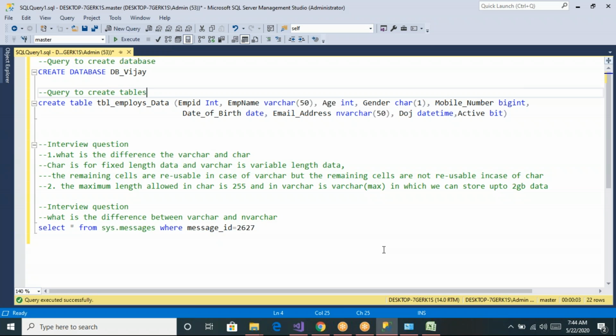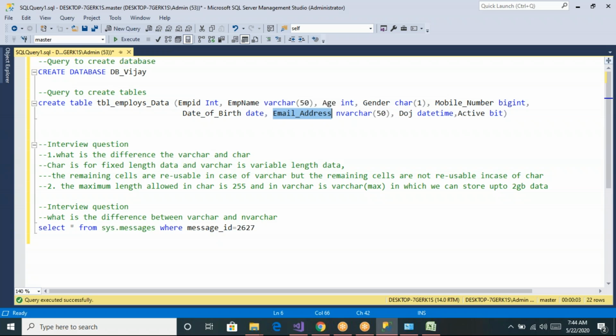And similarly, if you want to store any images, like employee photos in your SQL table in encrypted format, then at that time also you can go for nvarchar. Okay, so that is the difference between nvarchar and varchar. When you declare varchar of 50, the SQL server will allocate 50 bytes of memory for storing this employee name.